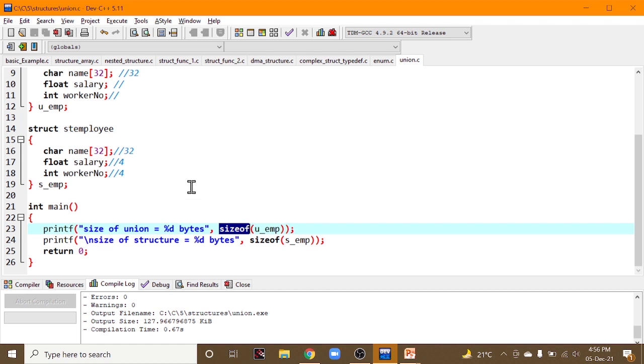This was about your structures and unions, and whatever we have discussed: arrays, nested structures, and structures using functions. That's it for today, guys.